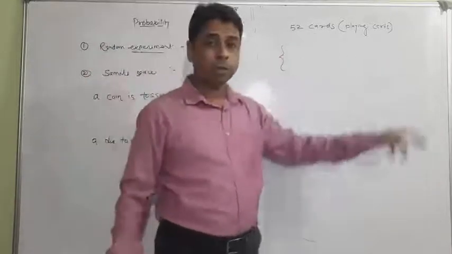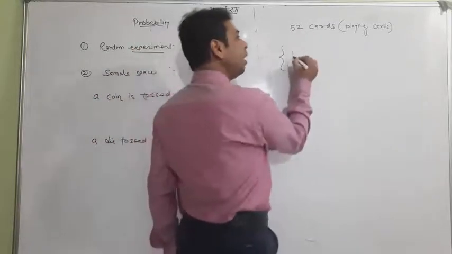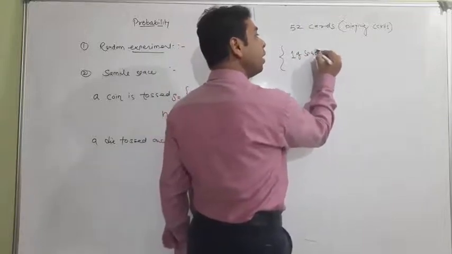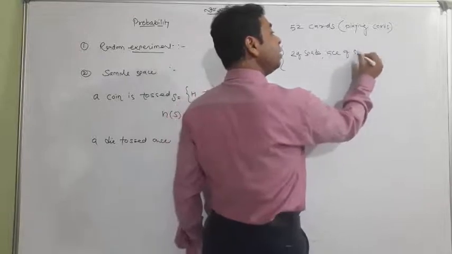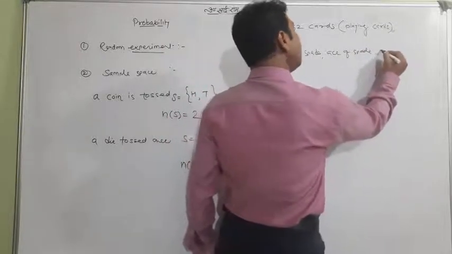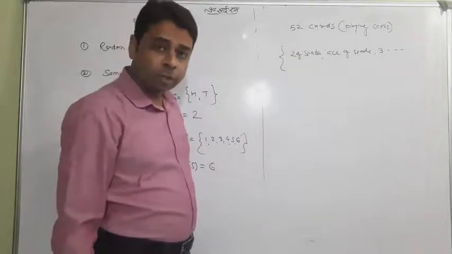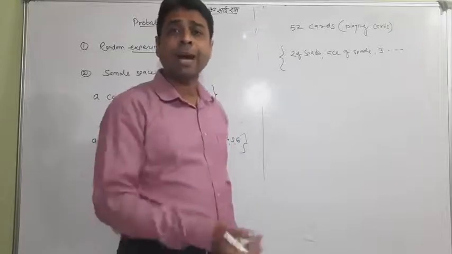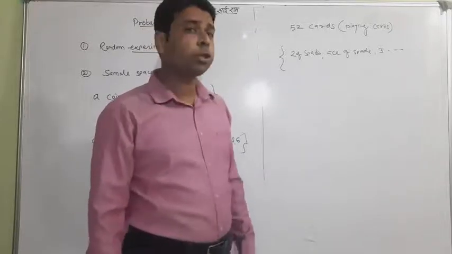So you would have to write the one of spade, two of spade, ace of spade, three of spade, four of spade, the king of spade, the queen of spade, the jack of spade, and then club, heart, and diamond. It's very tedious writing.